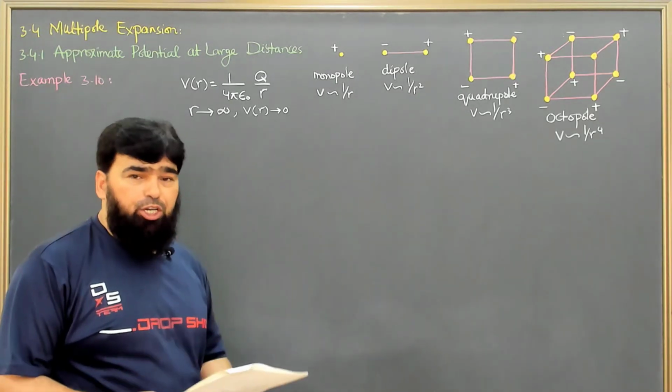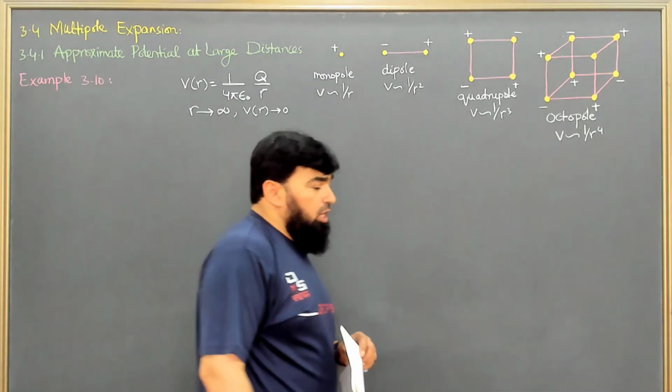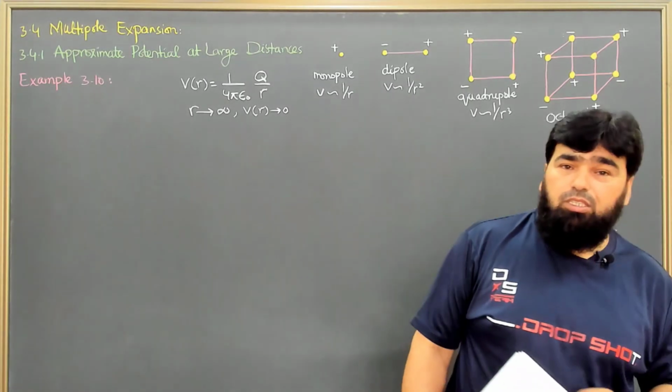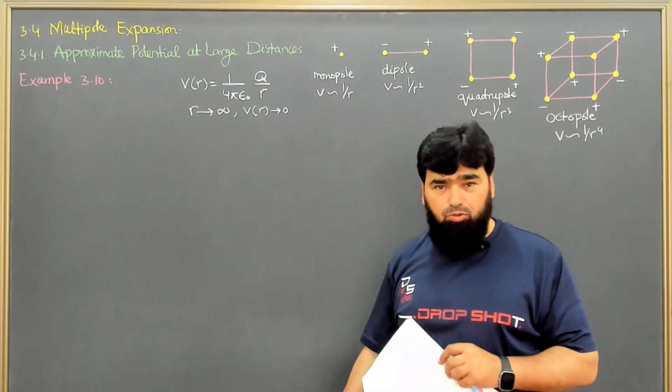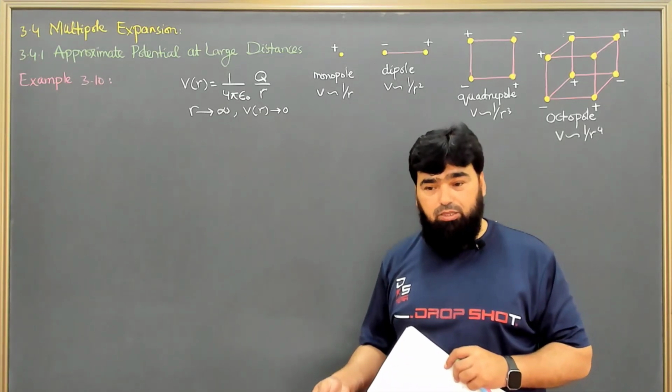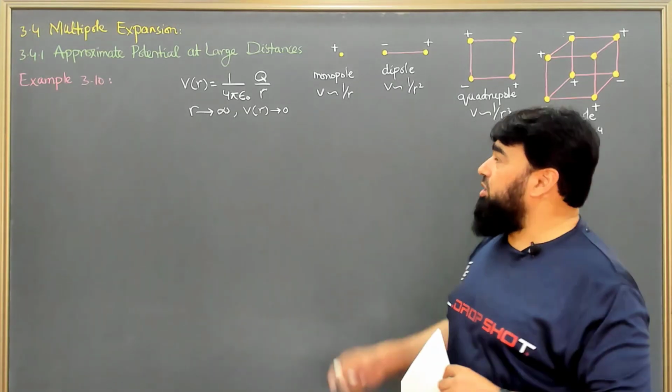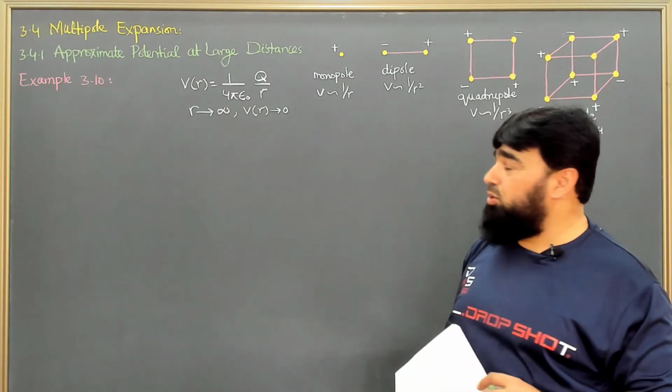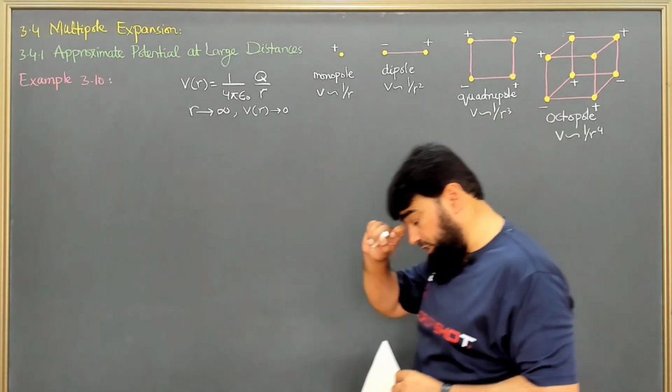So this will continue. It means that at long distances, the potential will fall to 0 for all the geometries, but which one will go quicker? That is the thing that we will find out in the multipole expansion.